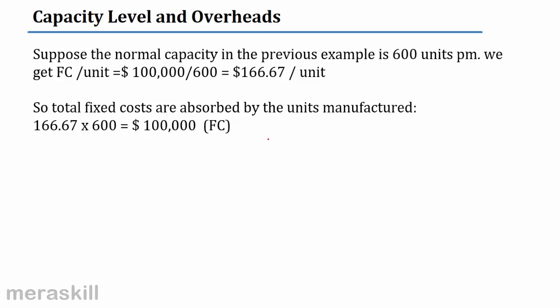Now, here it is 166.67. Therefore, if you are making 600 units, this is how the cost is absorbed. If you take just one more example, I have taken normal capacity 166.67 and you will absorb 166.67 and 100,000 gets absorbed. This is fine.